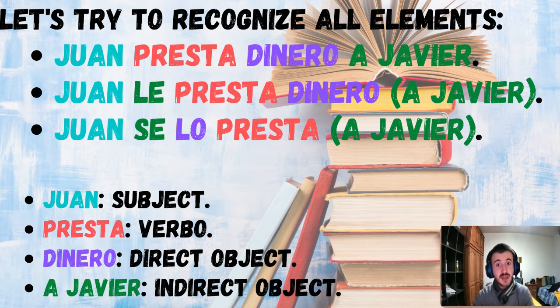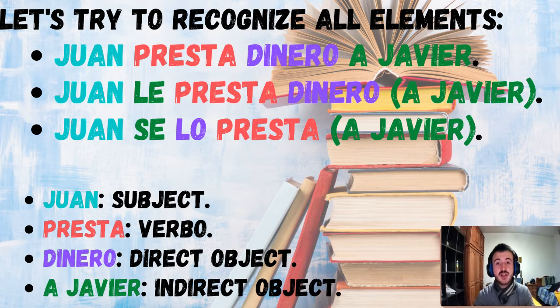Remember, the indirect object can exist 2 times in the same phrase, as long as it is referring to the same thing. And basically, as a Javier is singular, it's just one person, right? We can replace it with the pronoun le. Finally, we can also replace the direct object, which in this case is dinero, and dinero is masculine and singular.